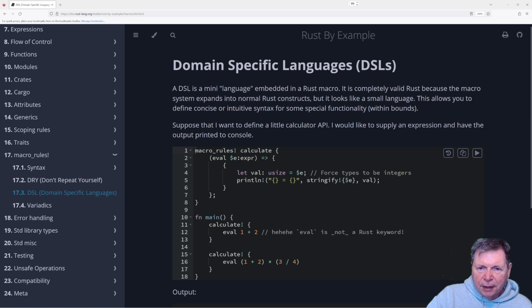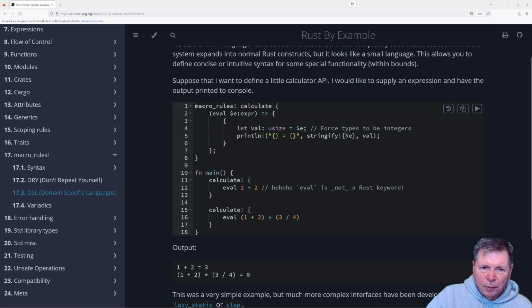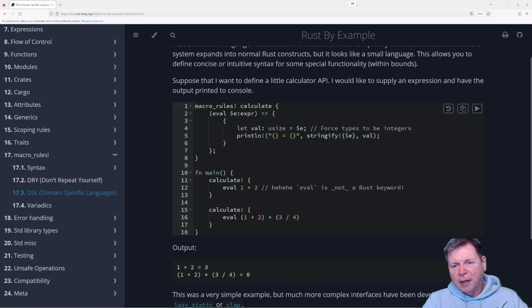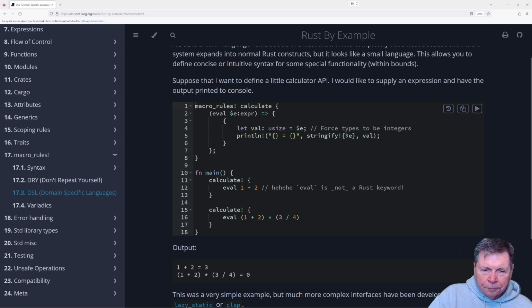Domain-specific languages. In Rust this is valid because the macro system expands to normal constructs, but it looks like a small language. Suppose you wanted to create a little calculator API. I would like to supply an expression and have the output printed to a console. Eval 1 plus 2, 3 plus 4. Eval, calculate.